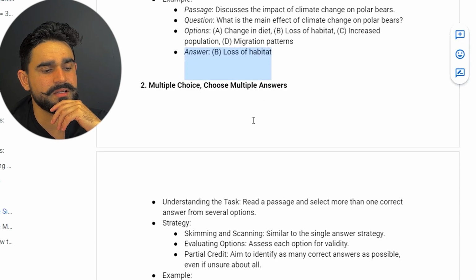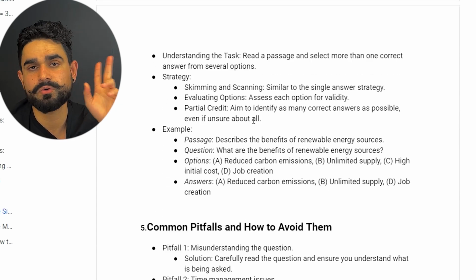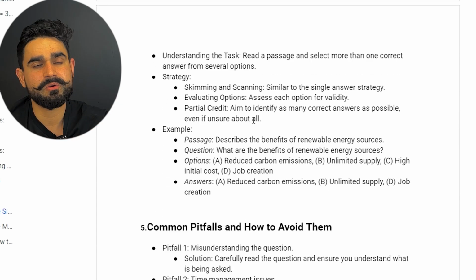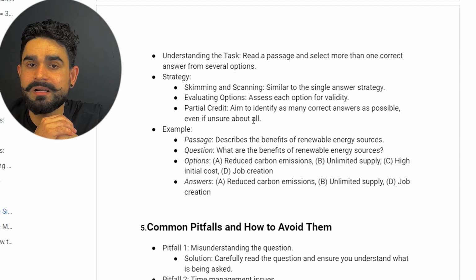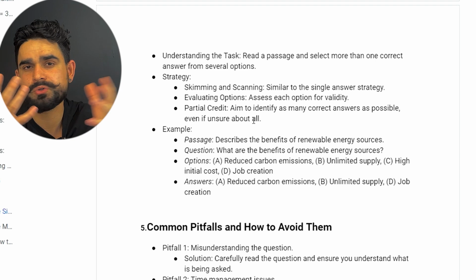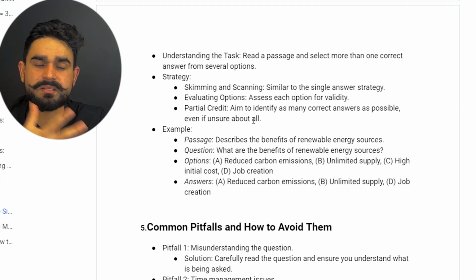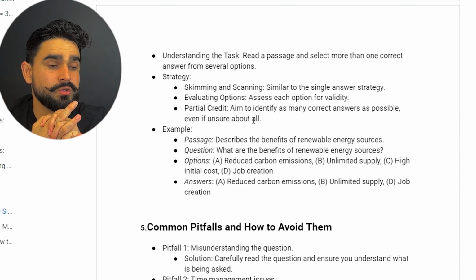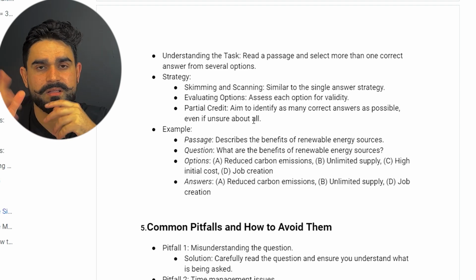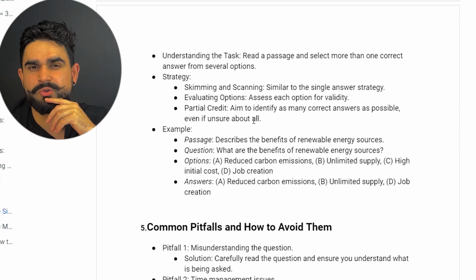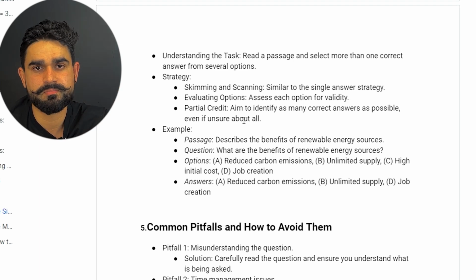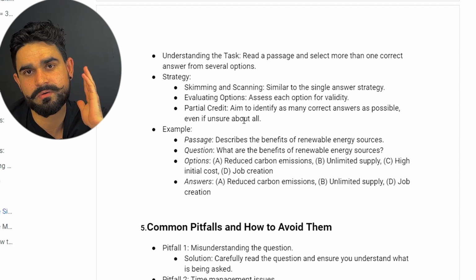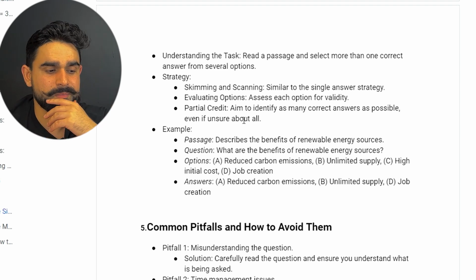MCQ multiple answer, guys, just select only one option if you're not sure about the second one, because there is negative marking in that one. And in the MCQ multiple answer, you use the same method as we discussed in MCQ single answer. So if you're not sure about the second, just select one and quickly move on to the next one. You don't need to spend that much time on MCQs. Put more time on your reading and writing, fill in the blanks and all that.